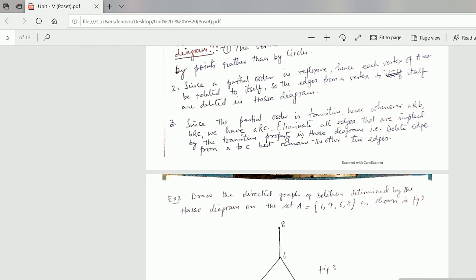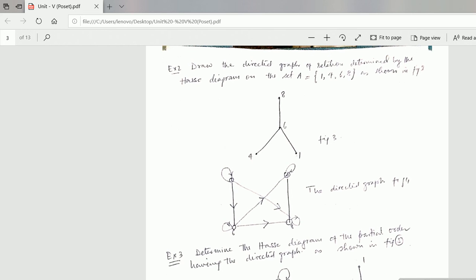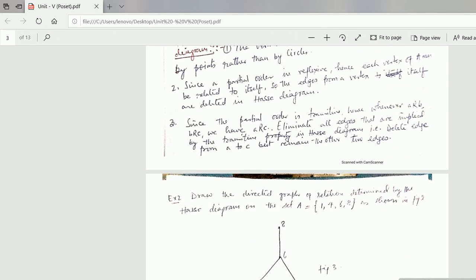If A is related to B and B is related to C, then directly we can say that A is related to C. So we eliminate all such edges in the Hasse diagram. That is, delete the edge from A to C, but keep the other two edges.